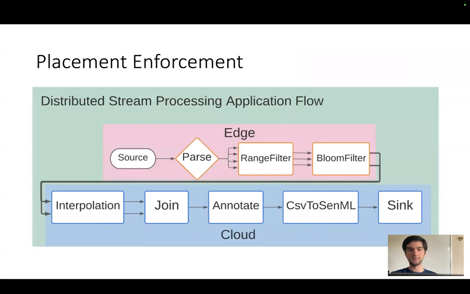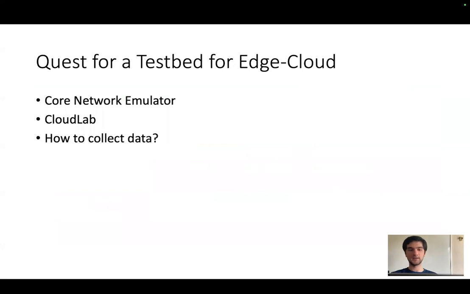Placement enforcement means restricting the mapping algorithm in Storm to send edge-related operators to edge hardware and cloud-related operators to cloud hardware. Original Storm scatters the operators without any restrictions and tries to find optimizations early, which sometimes fail. We need a testbed to test the benefits of using the edge cloud approach in certain applications.